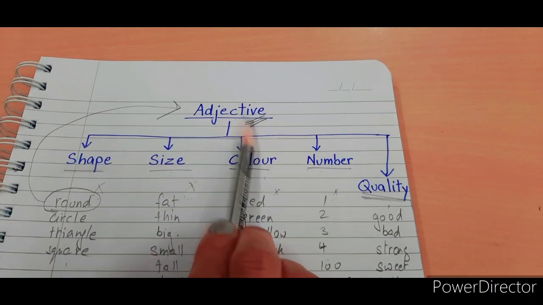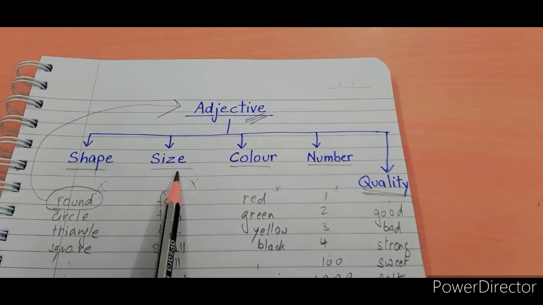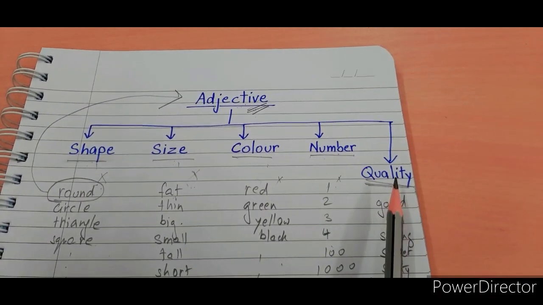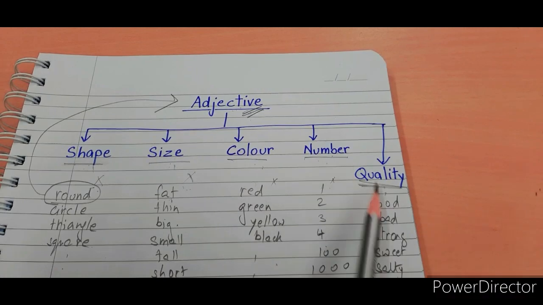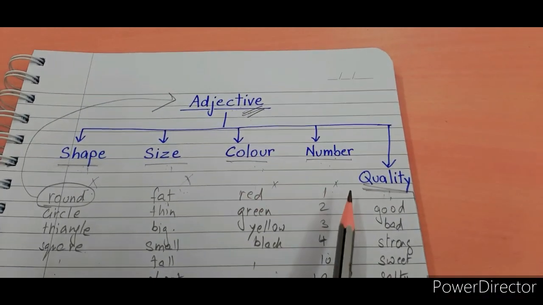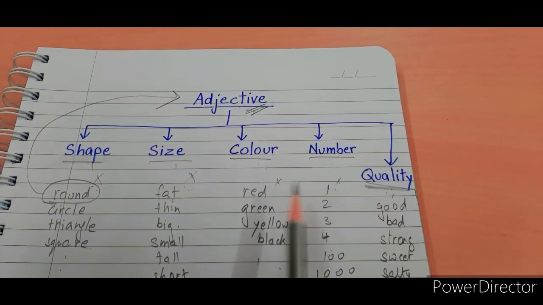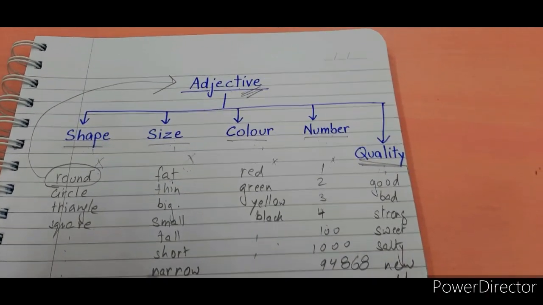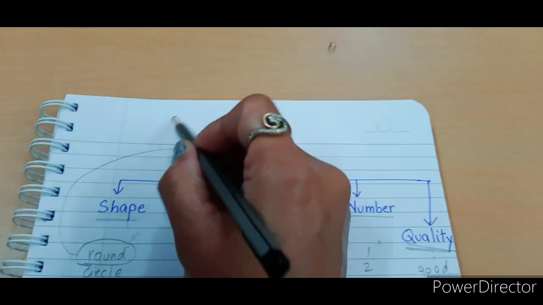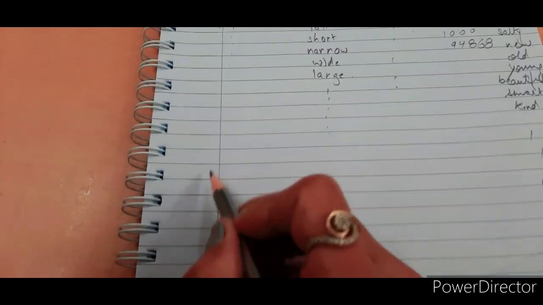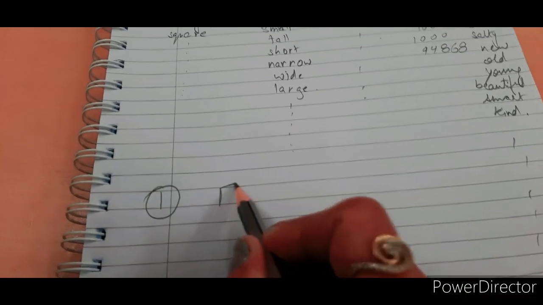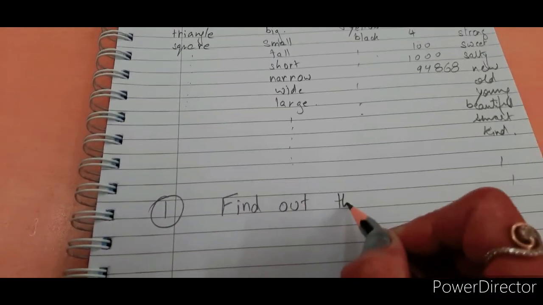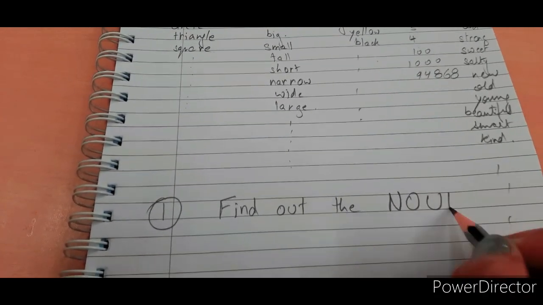So these are the important parts you need to learn. That adjective will be a shape, size, color, number, or a quality. So if you learn all these 5 points, then it will be very easy for you to judge, to find out what is an adjective in a sentence. सबसे पहले the first rule, okay, I'll write it here. The first rule is to find out the noun.